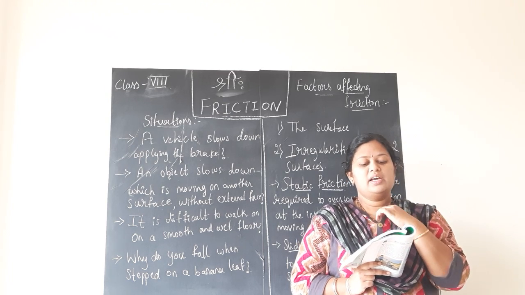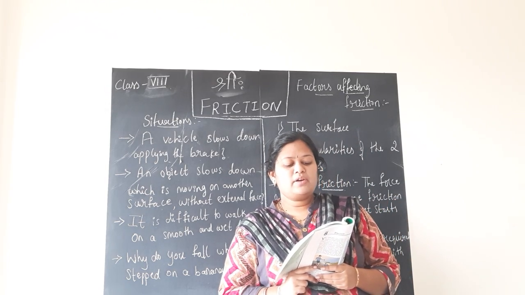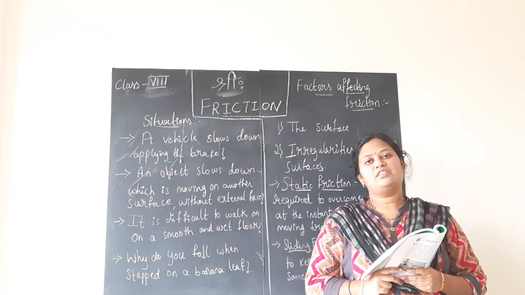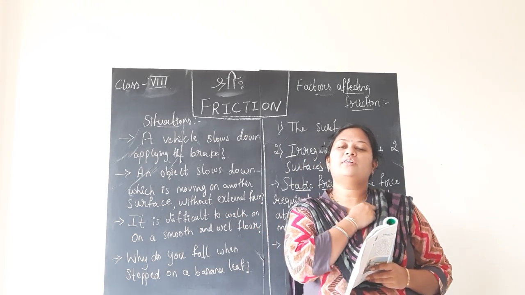In the above activity, the force of friction acts between the surface of the book and the surface of the table. Is the friction the same for all the surfaces? Does it depend on the smoothness of the surface? Let us find out. We considered few situations. Now here itself we got the answer to this question.